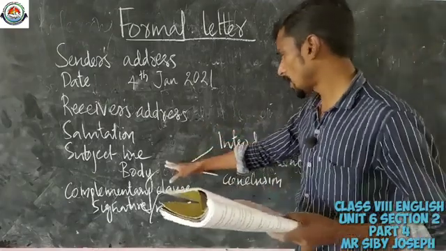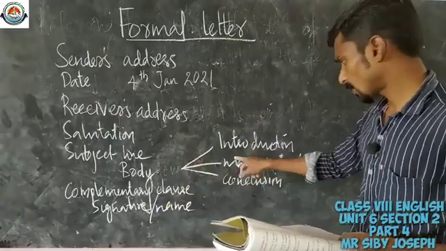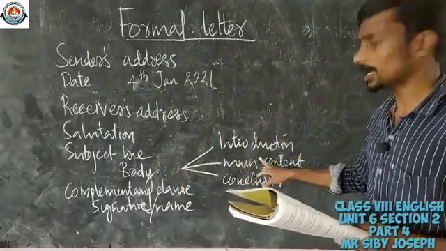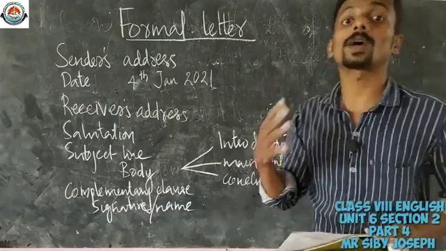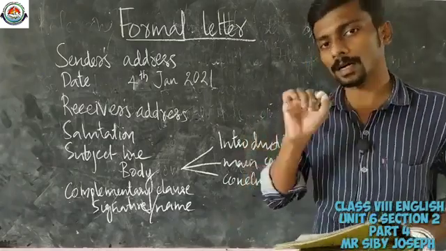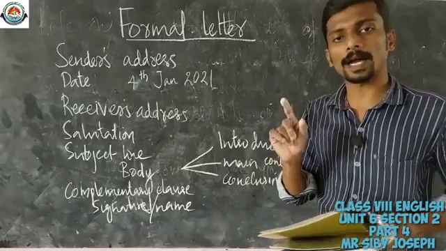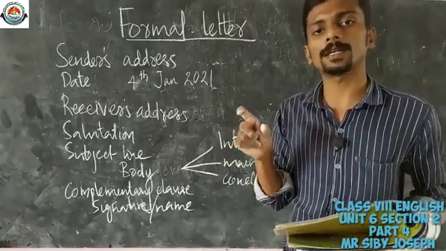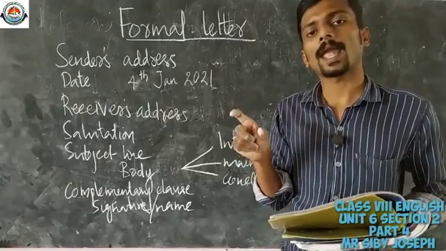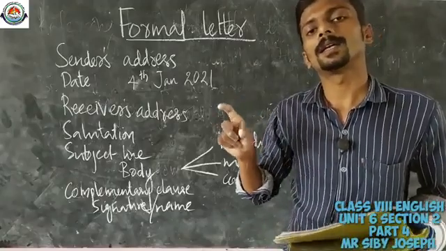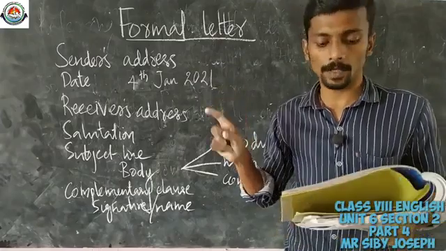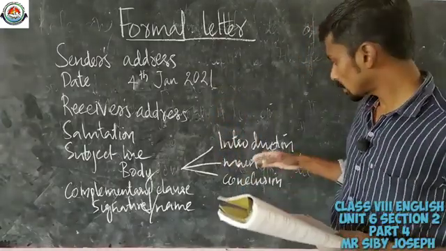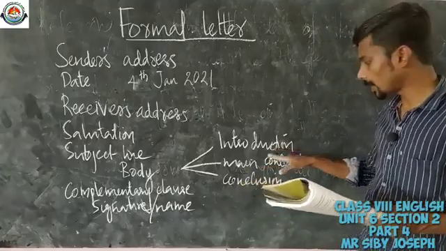Okay. And then you have to write down the body. So there should be 3 points in your body, in your content. First of all, introduction. So why are you writing the letter? You can write in the introductory part, I am writing this letter to express my concern over the prejudice against women becoming drivers in public transport system. So in that way you can introduce your topic.